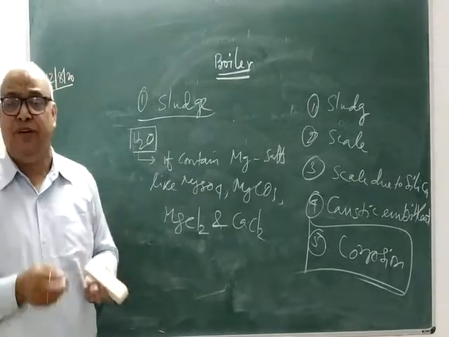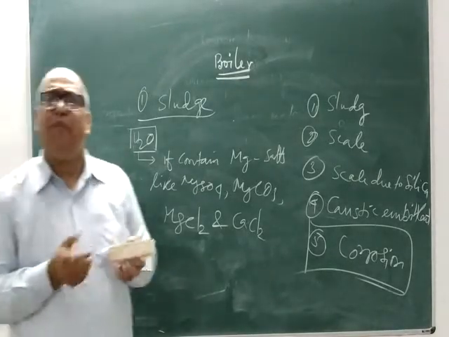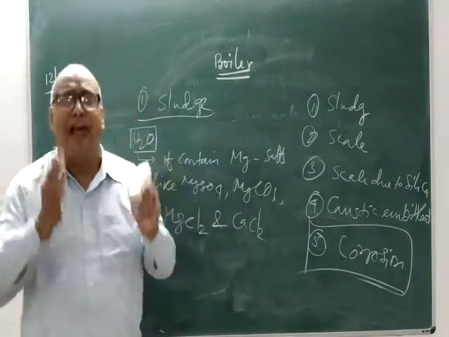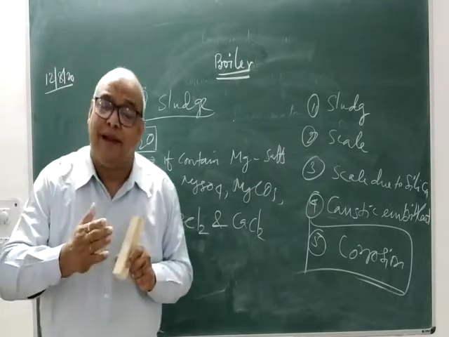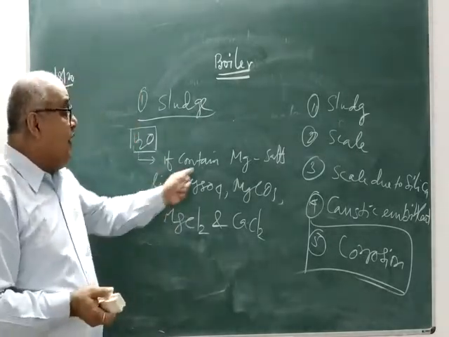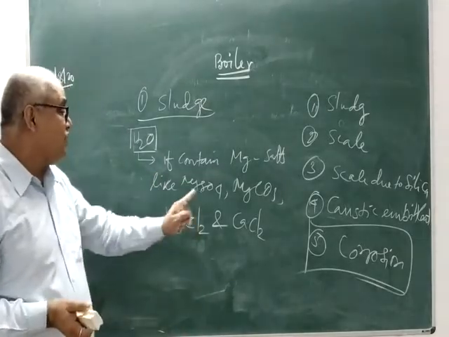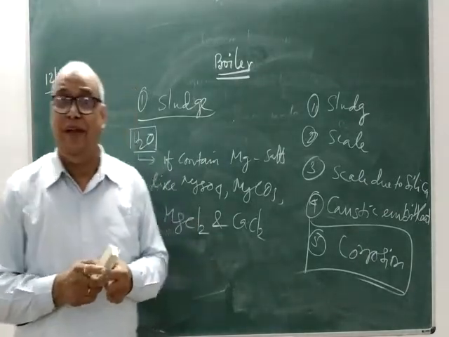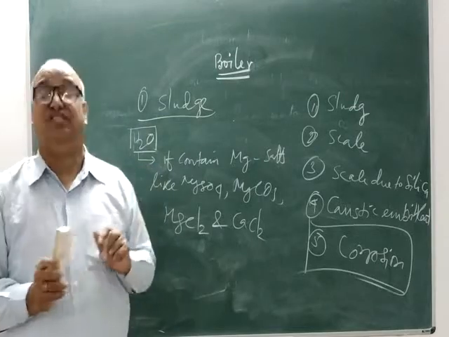Then what is sludge? It is a slimy type of material. It is not very hard, it is soft and slimy. If the water being used in a container contains these soluble salts, magnesium chloride, magnesium sulfate, magnesium carbonate and calcium chloride, they will make this kind of sludge.